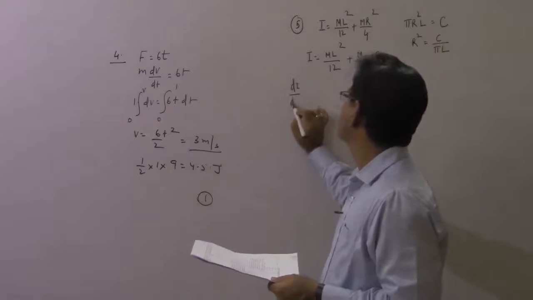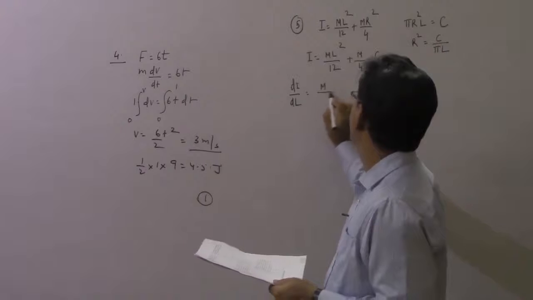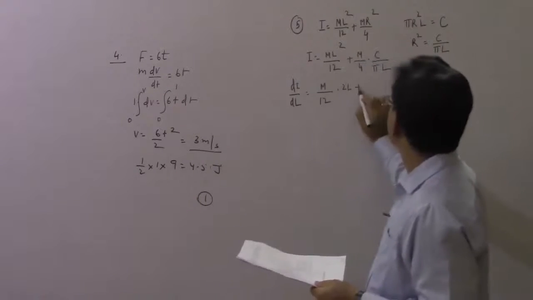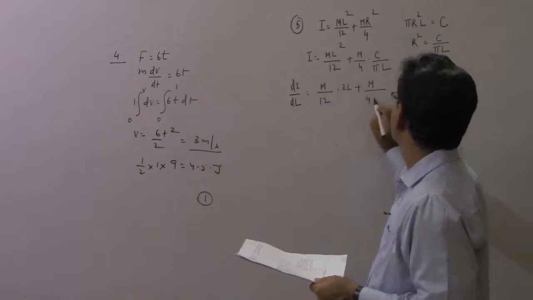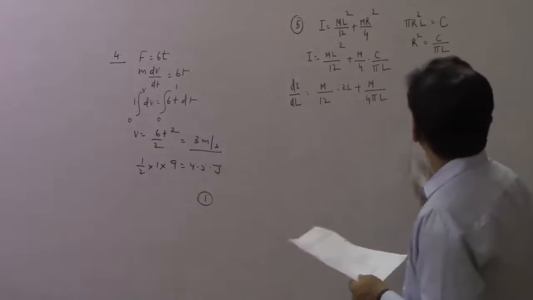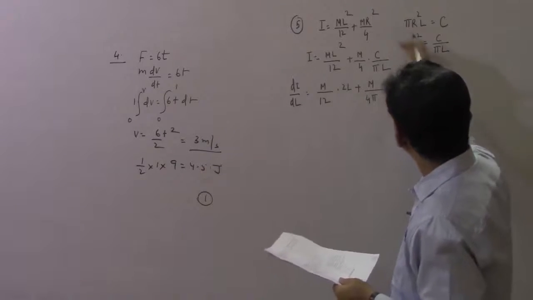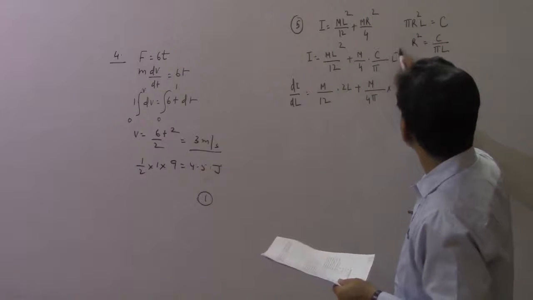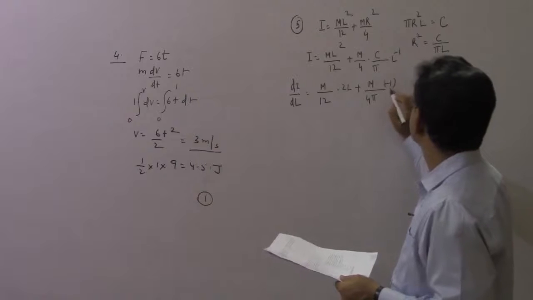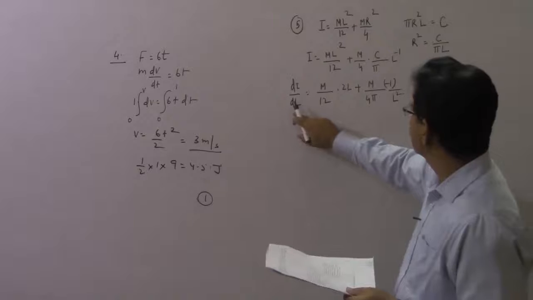So dI by dL will be m by 12 into 2L, and this will be m by 4 times a constant divided by pi L. And then you know, this L we have to differentiate, no? So I can write this as L to the power of minus 1. The derivative of this is simple, minus 1 divided by L square. Now this should be equal to 0.